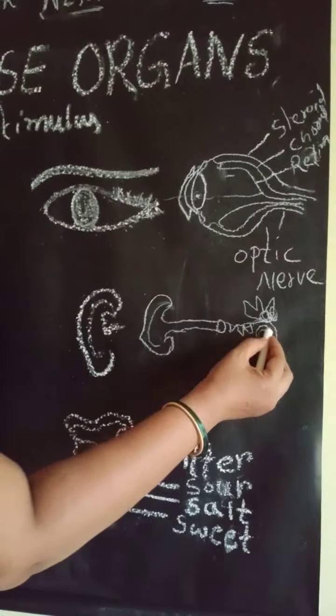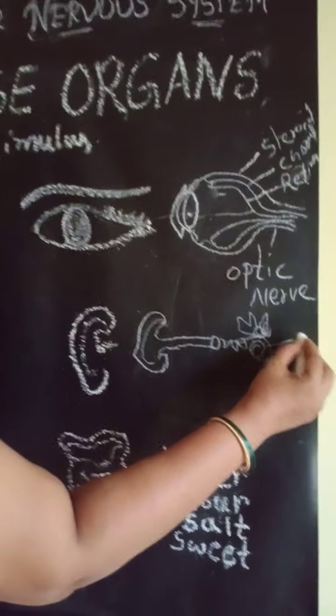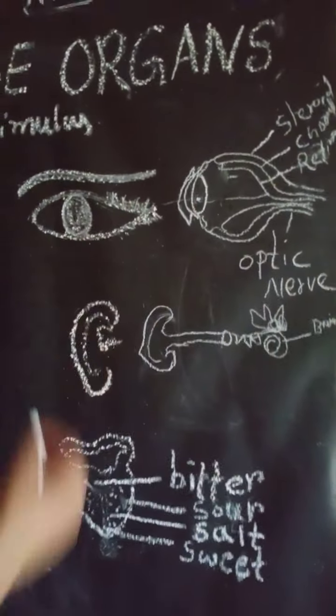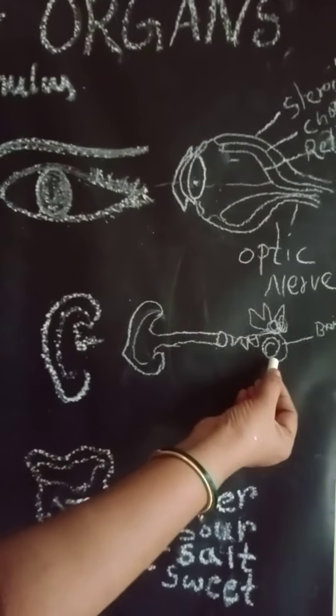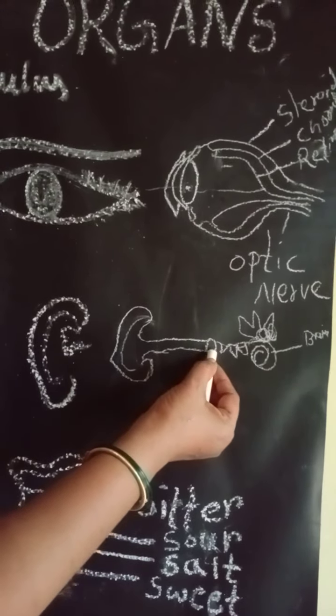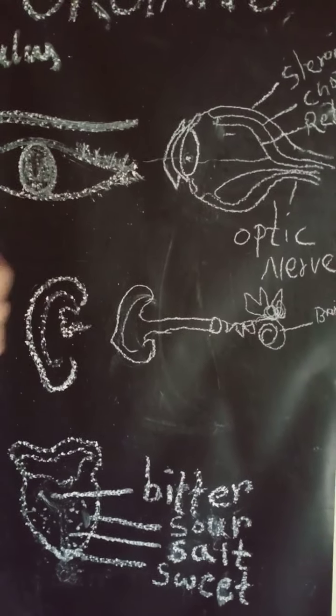From the cochlea, the sensory nerve will send the message to the brain, and from the brain the motor nerve will give a message back to the cochlea through the small bones with the vibrations, from the tympanum to the outer ear. We are able to hear the sound. This is about the structure of the ear.